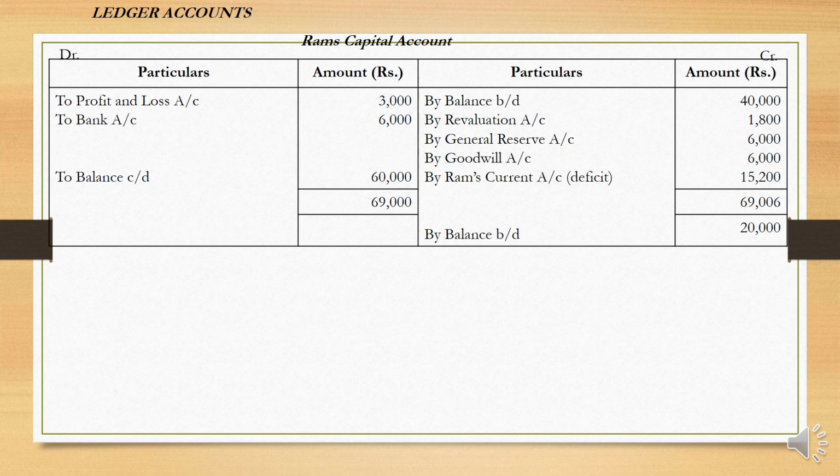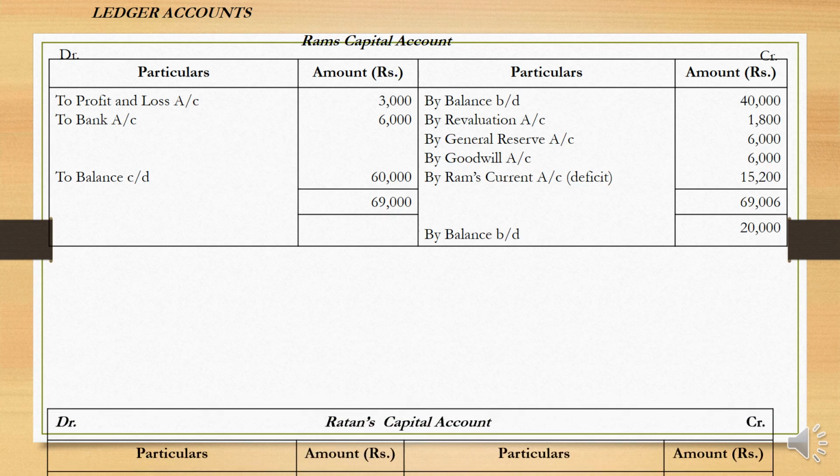Then balance carried down supposed to be there is 60,000, and the total of his ledger account is 69,000, and there is a shortage of 15,200 on the credit side. Since there is a debit balance, it is a deficit. So his current account is debited with this amount. Okay, fine.